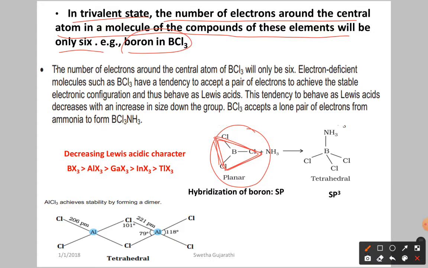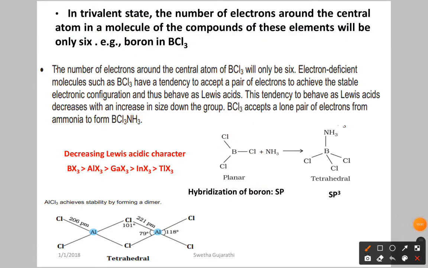So here, if you see the number of electrons around the boron in boron trichloride, how many do we have in total? We have only 6. Here you can see this is 2 electrons, 2 electrons, 2 electrons. So in total, 6. So it is not going to follow the octet. To get the octet, it is going to take electrons from electron donors. Now it's going to take the electron pair from ammonia and form a tetrahedral structure. Now the octet is there.